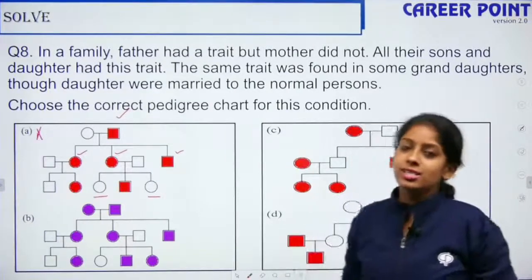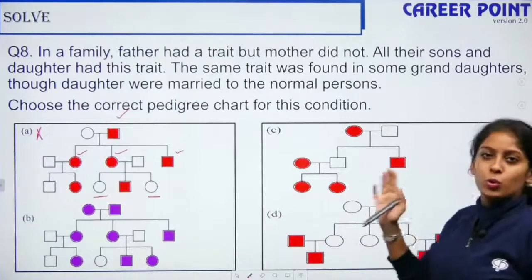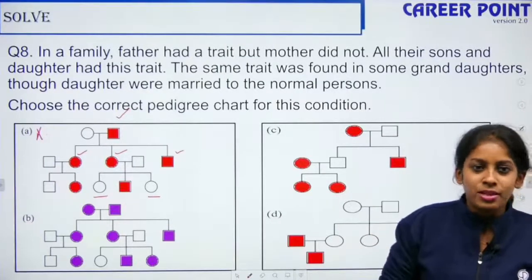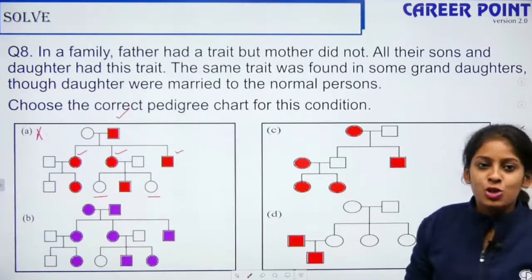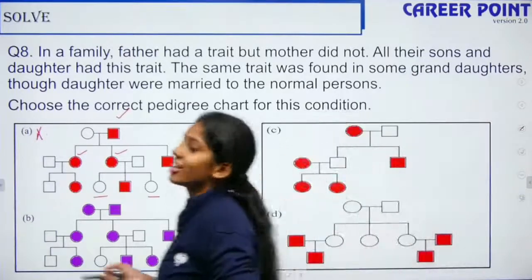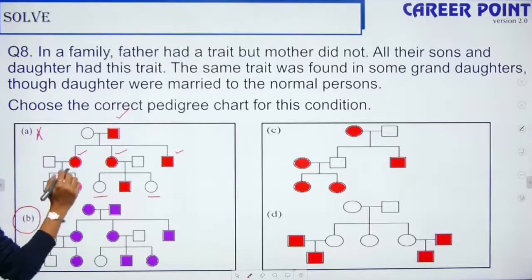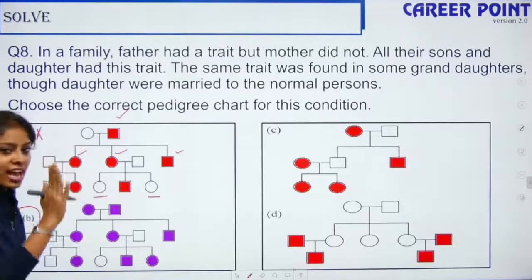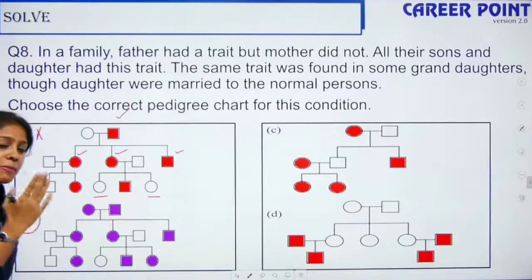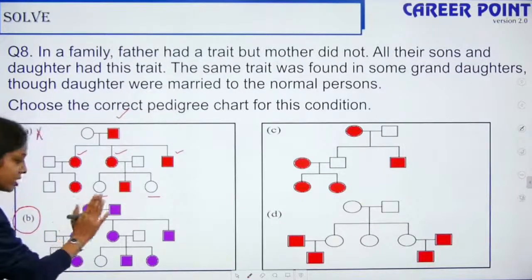Now give me the right answer. This is where the twist and turn of the tale occurs. Yes, let me know. So B. Okay, so Keshav is giving the answer. Yes, B is the right answer. The mother does not have any trait, meaning the mother can be a carrier. Okay, so it is still fine.